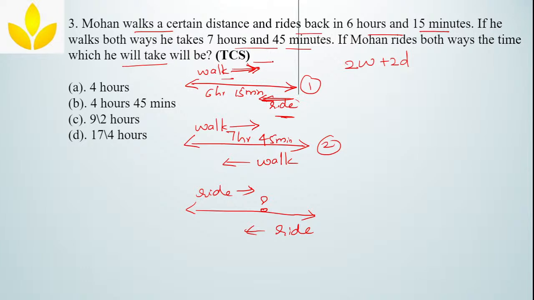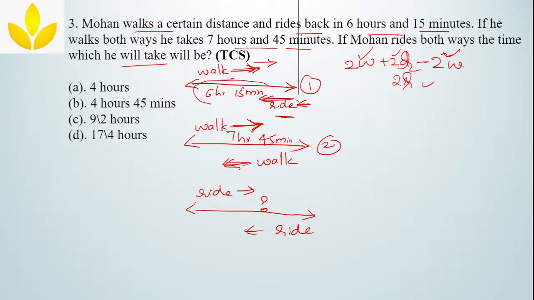If I double it, I will get 2 times walk, 2 times ride. And then if I subtract that, while going walking, while coming back also walking, so 2 times walk, from 2 times walk, 2 times ride, what will I get? I will get 2 times ride. Correct? Yes or no?